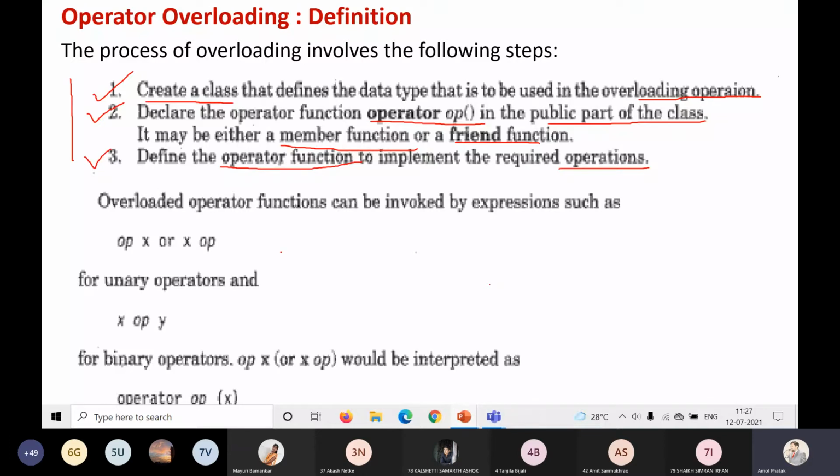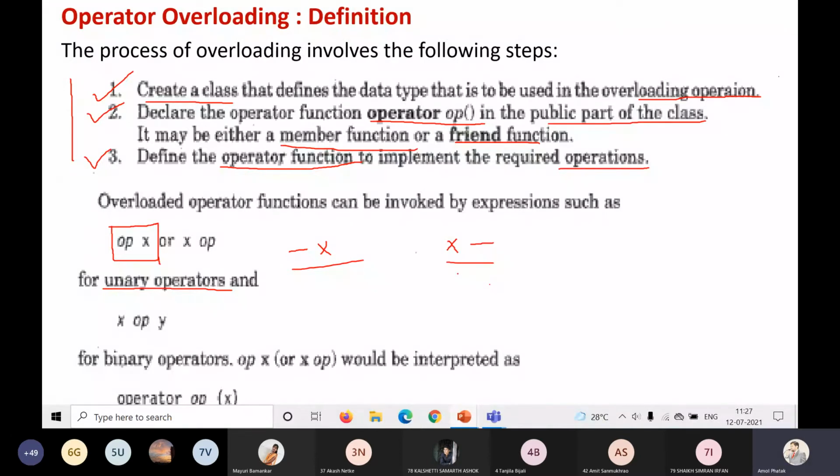Now, the overloaded operator function can be invoked by an expression such as, for example, for a unary operator. Unary means it takes only one operand, one operator, one operand. Then how can I write? I can write OP X. OP means operator. Suppose my operator is plus or minus. Suppose I'm using minus, so I will use minus X. That is the way I can invoke this function, or I can also use X and use the operator minus. This is also possible.